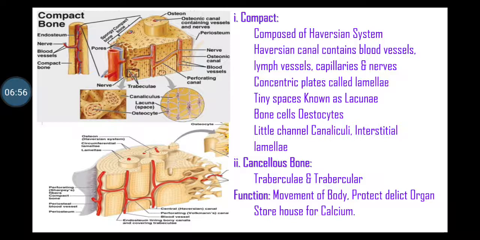Second type, cancellous bone. Cancellous bones is composed of thin cylindrical columns named as tuberculi. Spongy bones are loosely aggregate with tubercular and red bone marrow is filled between the space of tuberculi. Functions of bone: movement of body, protect the delicate organ, it act as a storehouse for calcium.